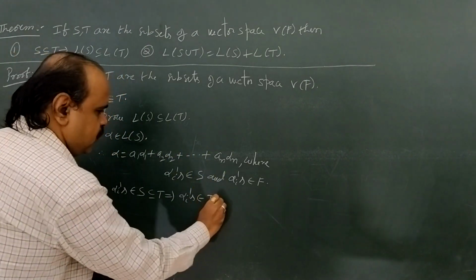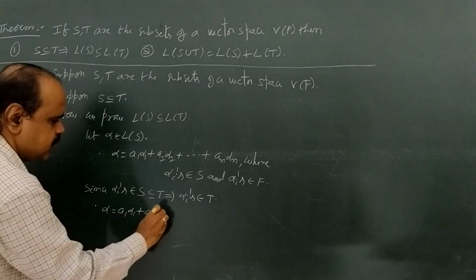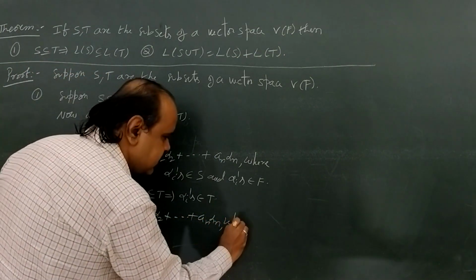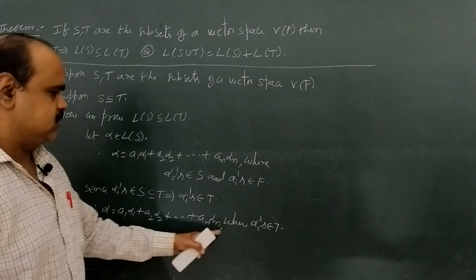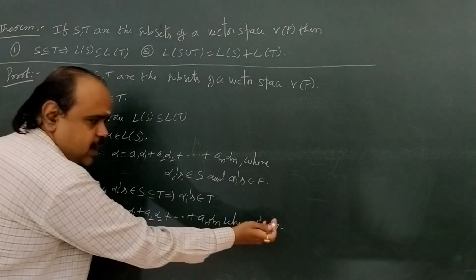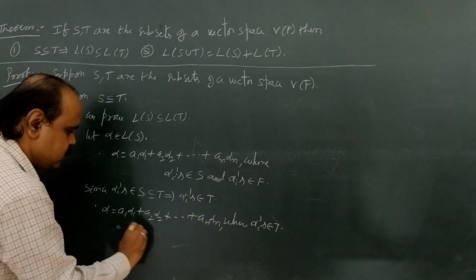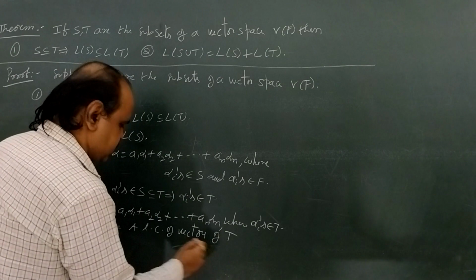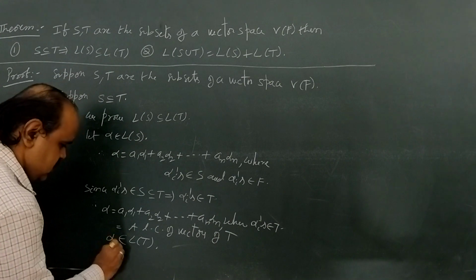So therefore we have alpha equals a1 alpha 1 plus a2 alpha 2 plus ... plus an alpha n, but here all alpha i's belong to T. So now it is a linear combination of vectors of T. That way it belongs to L(T). So here alpha belongs to L(T).